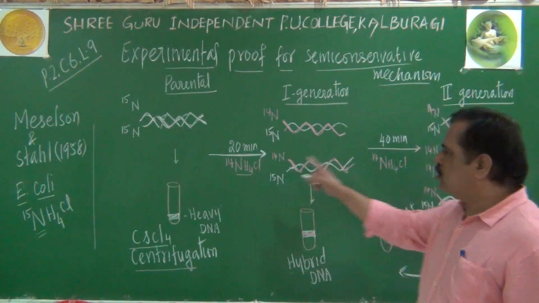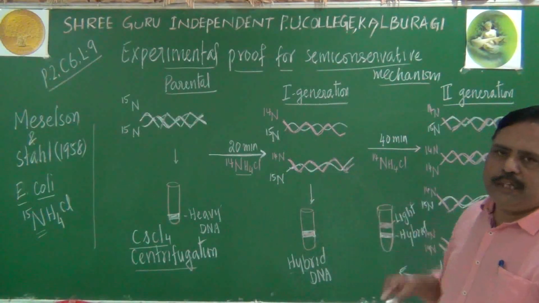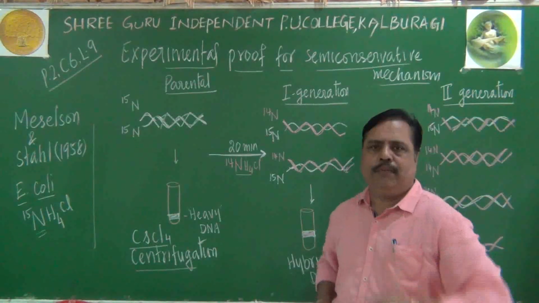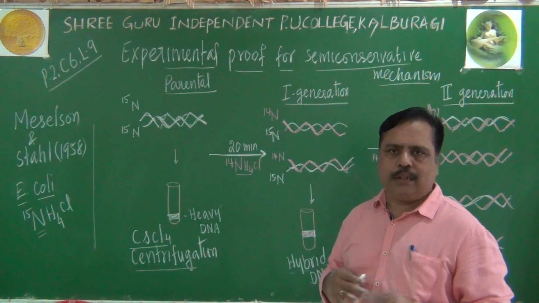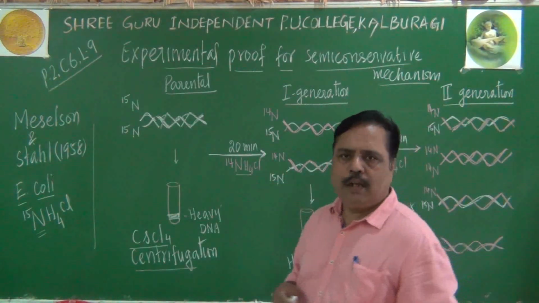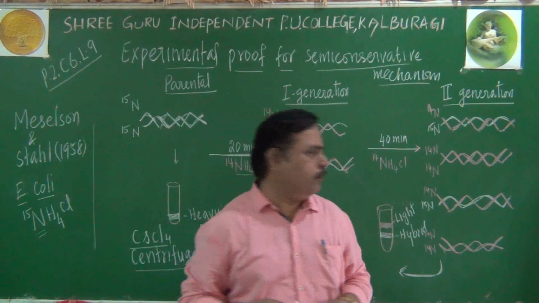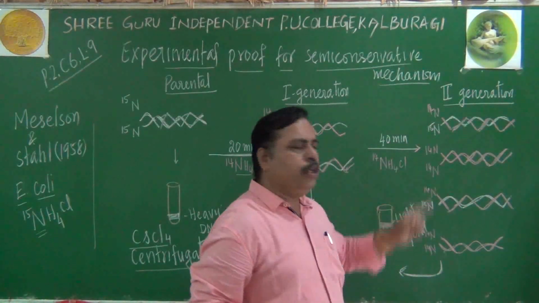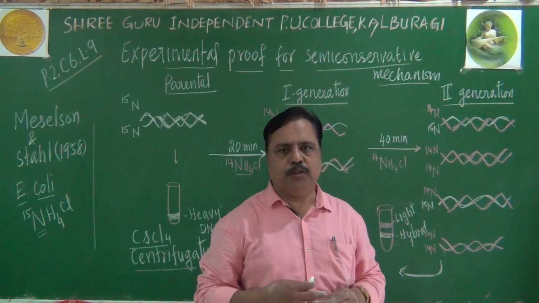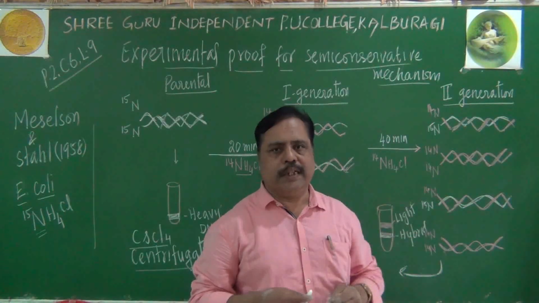They will ask you a question by changing the medium. Instead of N14, N15. Instead of N15, N14. Something like that they can ask. That is one type of question. Another type of question will be, in third generation, if N14 medium is used, what will be the things like that?